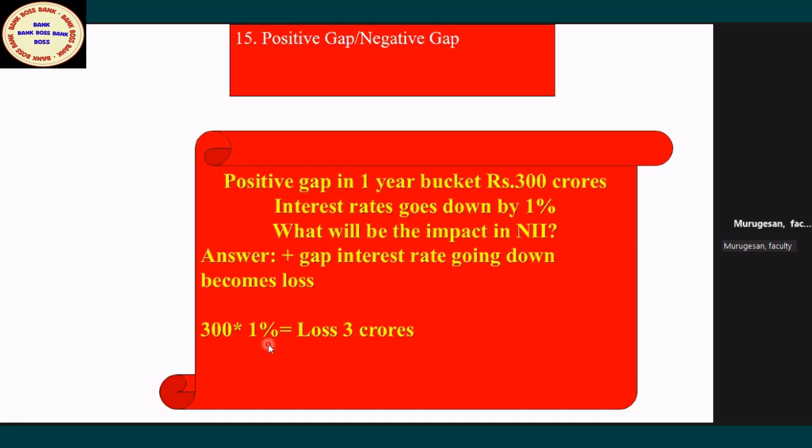Okay, 1% means divided by 100. 1% always means divided by 100, or you have to put 0.01. You have to convert to decimal. So 3 crore will be the impact in the NII. Impact means the NII will now come down. Your net interest income will come down. It literally is a loss.